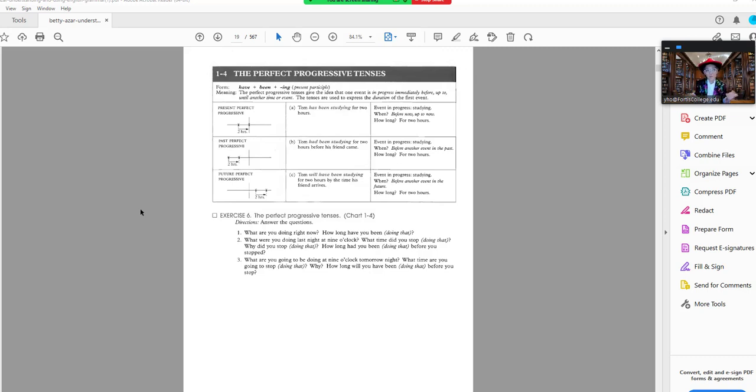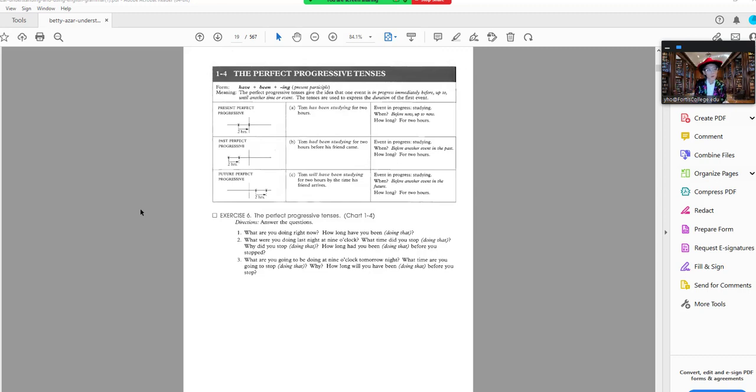So when you have the present perfect progressive, Tom has been studying. I have been talking for, I don't know, has it been an hour? Half an hour. Yeah, I have been talking for half an hour. So that means, and I'm still talking. You notice I'm still yakking away, so that is the present perfect progressive. It simply means that I'm still talking and you have one action happening before another action.